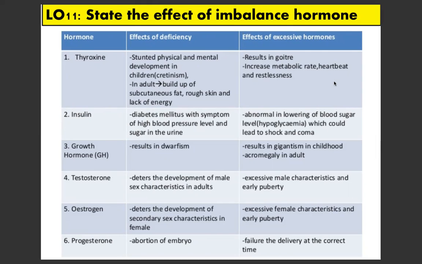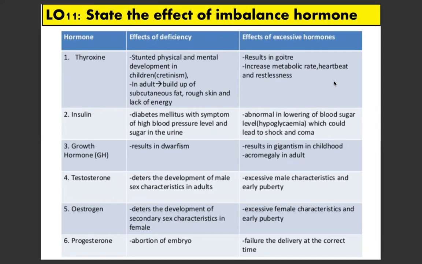Okay, insulin pula. Insulin kalau kurang boleh menyebabkan diabetes mellitus. So remember kita dah belajar dalam IG, diabetes mellitus type 1, diabetes mellitus type 2. Okay, kalau berlebihan pula boleh menyebabkan condition kita namakan sebagai hypoglycemia. So hypoglycemia ni kurang gula dalam darah. So yang ni pun bahaya juga. Contoh kita boleh tengok situasi ada kawan kita kenapa dia perlu sentiasa mengunyah. Kalau tak dapat gula, so badan dia akan shaking dan sebagainya. Itu kita panggil hypoglycemia situasi tersebut.